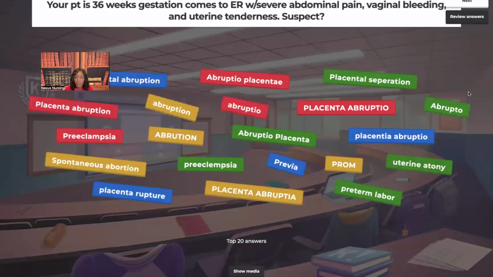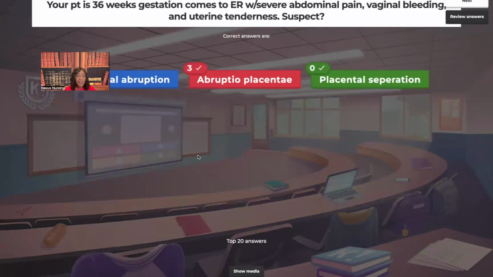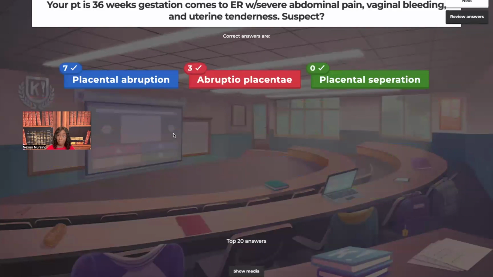Okay, yes, placental abruption. Very good. That's what's happening. What we're seeing here, guys, is that the placenta has done what? It's detached. Very good, from the uterus. Those are the classic signs and symptoms. The woman that's pregnant and she's having severe abdominal pain, vaginal bleeding, uterine tenderness, that's what you should suspect. And also, guys, this is a medical emergency.